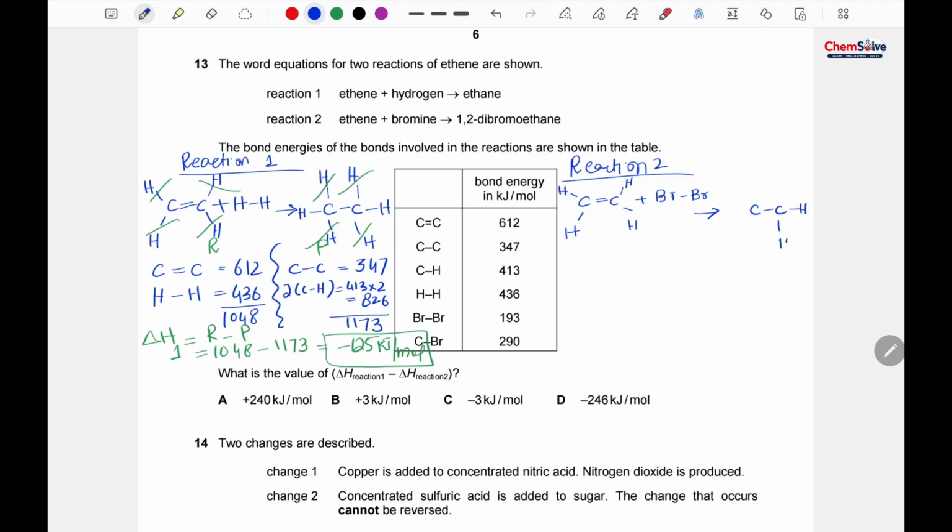These hydrogens will remain as such, and here we will add two bromine. Okay, now I'm gonna cut the bonds which are similar on both sides. So here's a carbon single bond carbon and CH bond. Again here's a CH bond, here's a CH bond, then this CH bond with this CH bond, this CH bond with this CH bond. So all the CH bonds are being cancelled out.